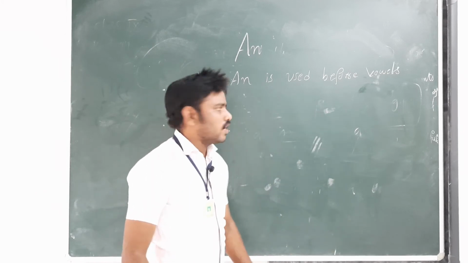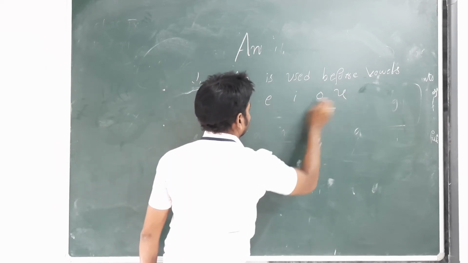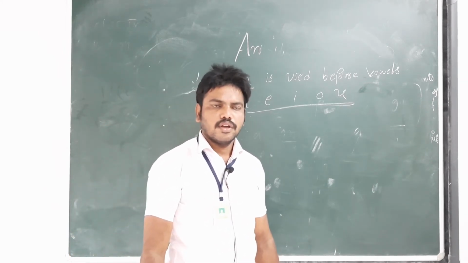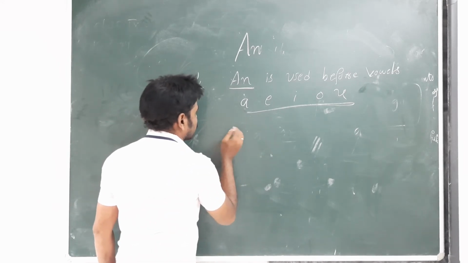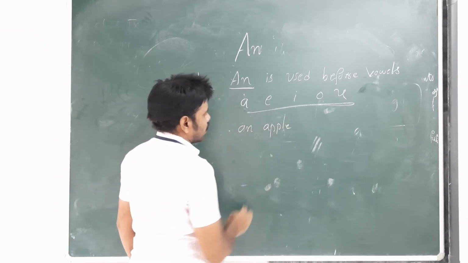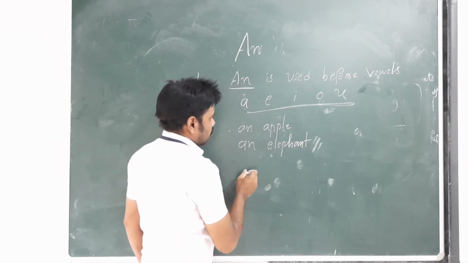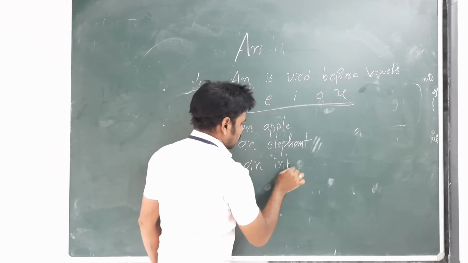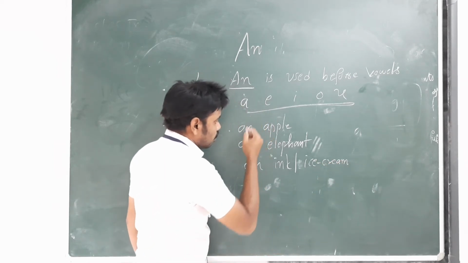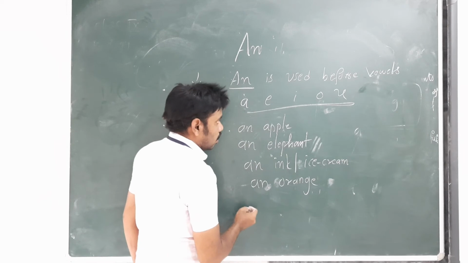Now let us see what vowels are. Vowels are A, E, I, O, U. They are called vowels.